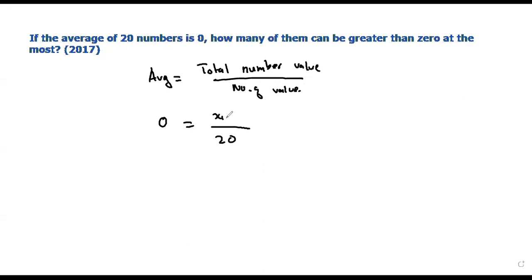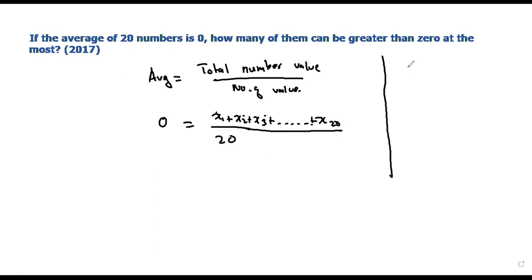That number is 20 at most. So let the numbers be x1, x2, x3 and so on. We have to add everything: x1 plus x2 plus x3 plus dot dot plus x20, over 20. So the question is saying, if the average of 20 numbers, x1 to x20 divided by 20, is 0, how many of these numbers can be greater than 0 at the most?